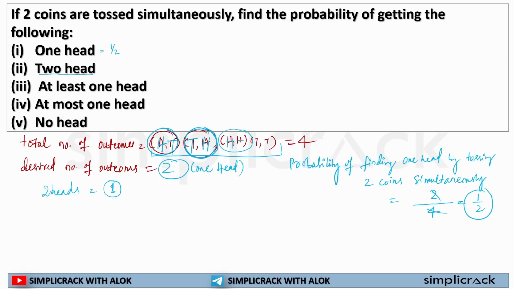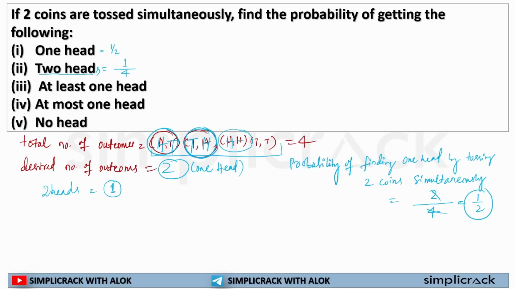If I say probability of getting two heads, that means number of outcomes what? 4. And in how many outcomes am I getting two heads? In only one. So probability of getting two heads will be 1 by 4. Okay. So I hope you are getting the point how to find out total number of outcomes and how to find out desired number of outcomes.